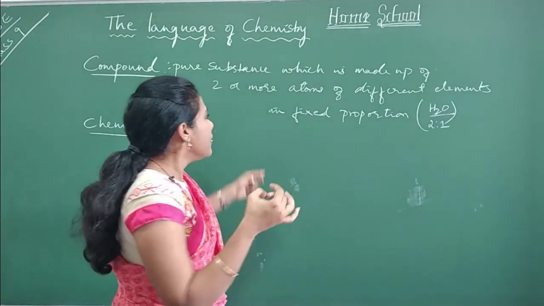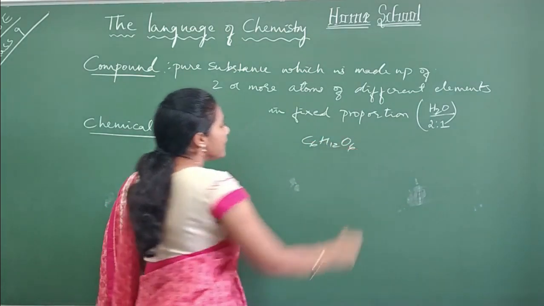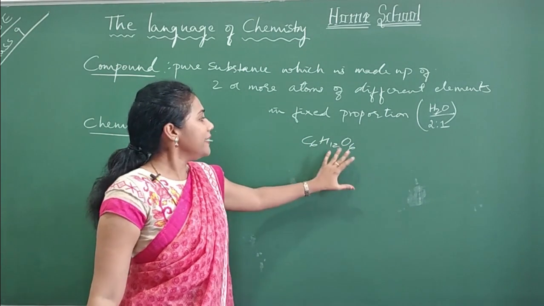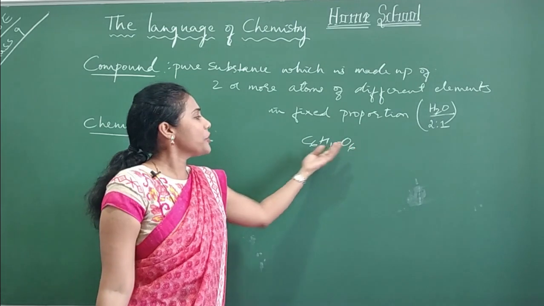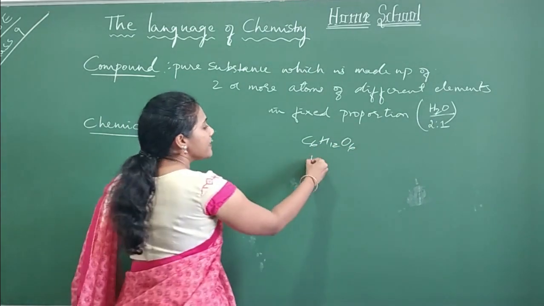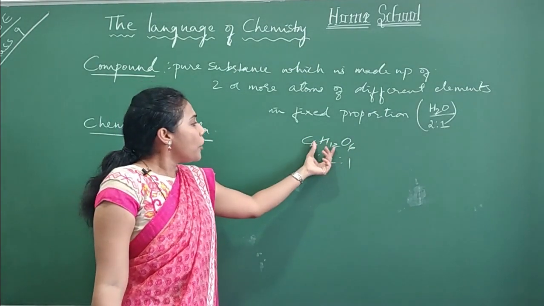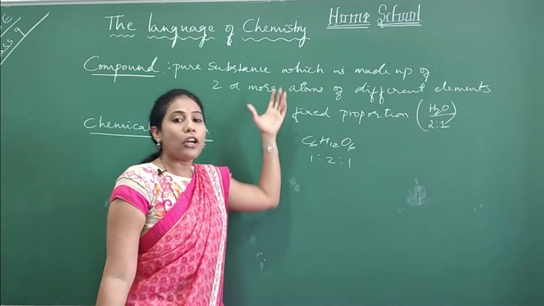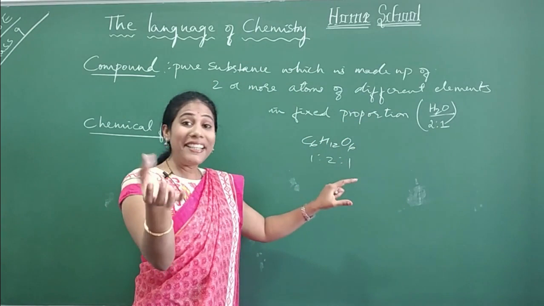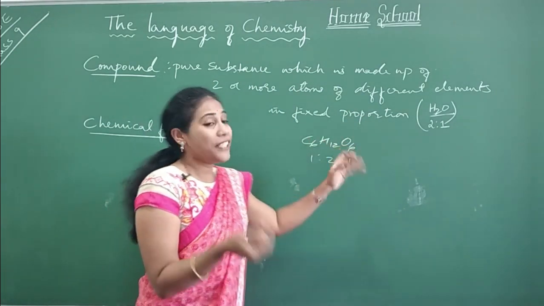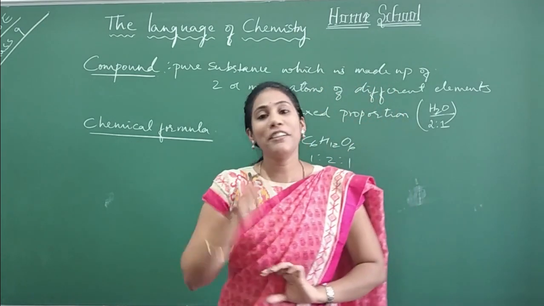Clear, everybody? Say for example, glucose is there, C6H12O6. Three elements have been combined in a particular ratio. Can you all tell me the ratio of carbon, hydrogen and oxygen in this molecule? I can say 1:2:1. They have combined in this particular ratio. They formed one particular chemical called glucose. And the properties of a compound are entirely different from the properties of the individual elements. This is a very important point to be understood.